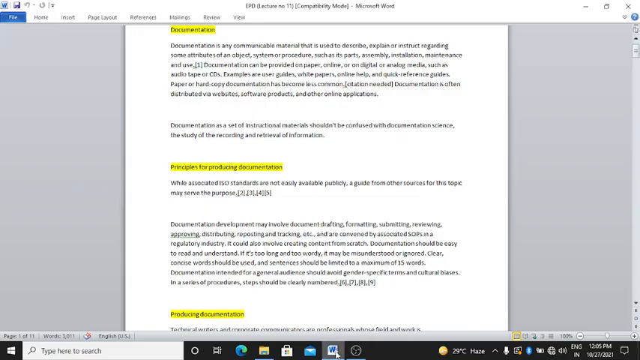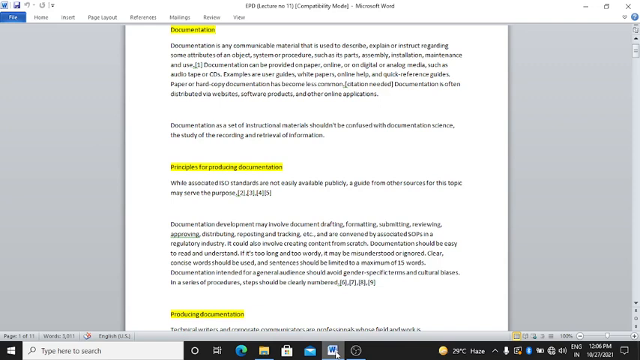Documentation is a set of instructional material. It should not be confused with documentation science, the study of the recording and retrieval of information. Clear? We got the actual concept of documentation, how it happens and what the sources are. Now we are going to study the principles for producing documentation.